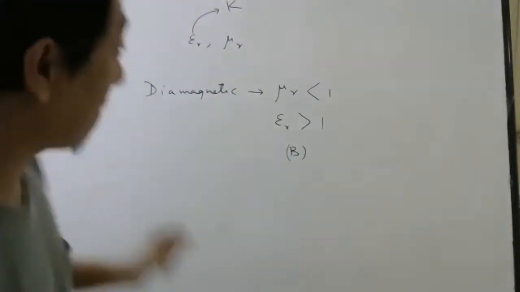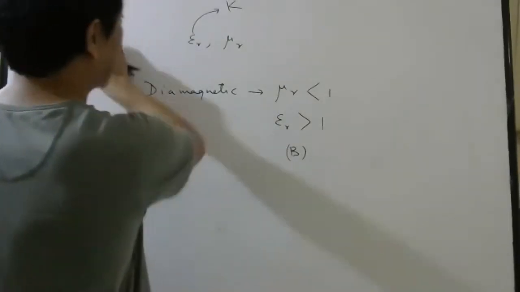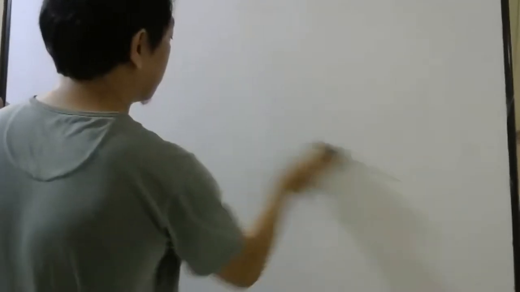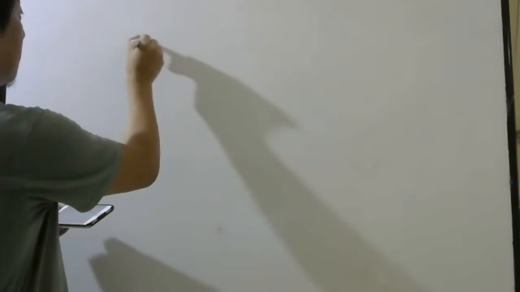68. In 68, they are asking about the coercivity of a small magnet where the ferromagnet gets demagnetized.